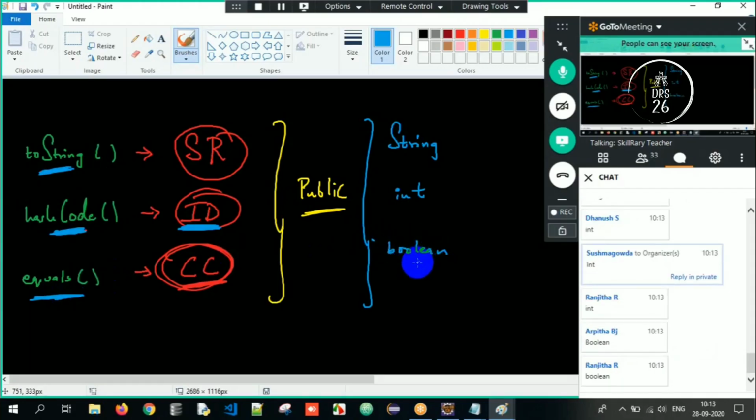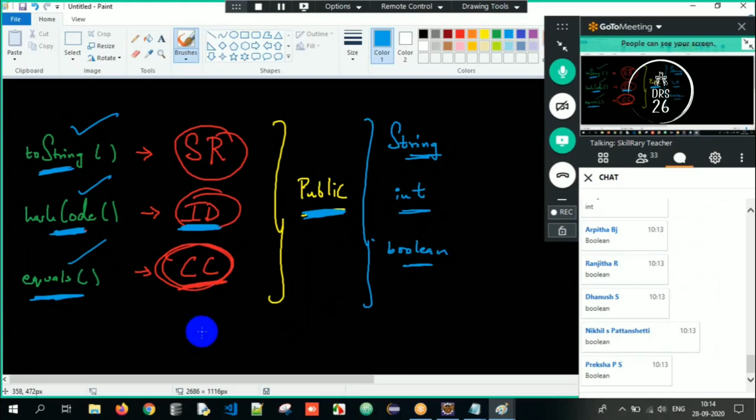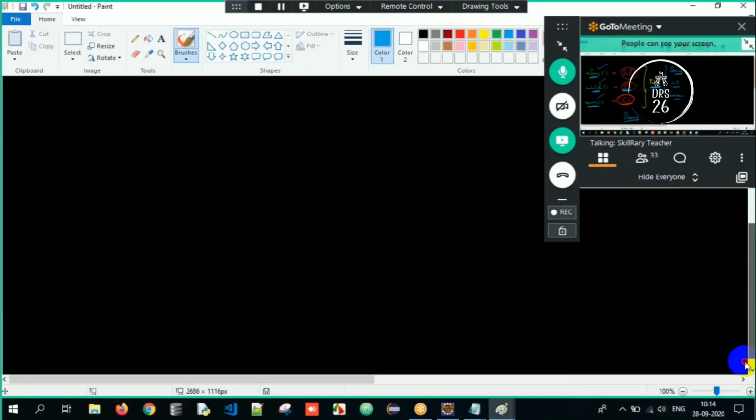Is it difficult to remember? No, right? The access specifier is public so that everyone can access it. The return types are string, int and boolean respectively. And what is the meaning of it? I have told you. You have to be strong enough in everything. You don't have a choice. So you have to be strong enough in these specific topics, wherein we are supposed to understand it in a beautiful way. Clear? So we are done with the basics of Java libraries here.